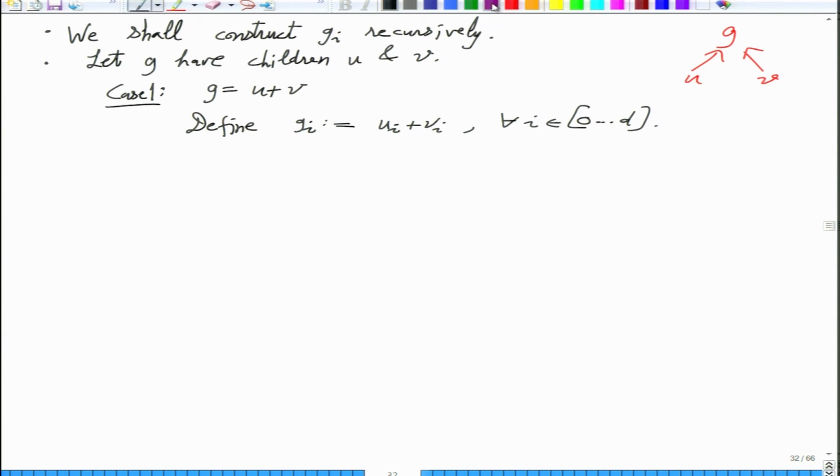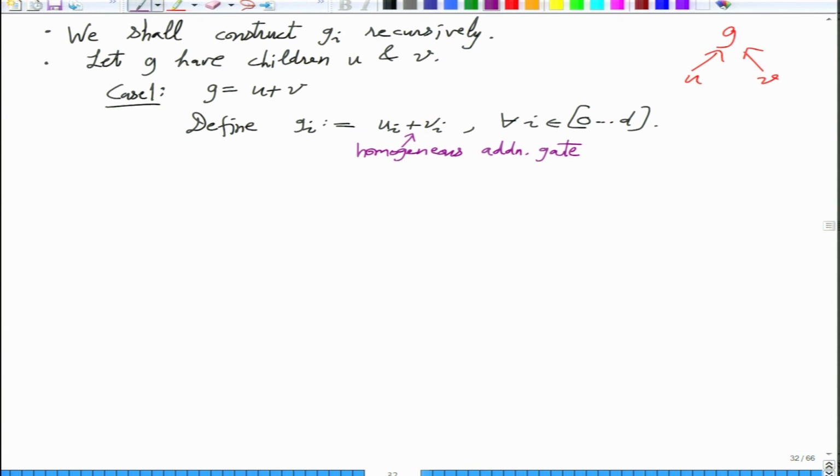This is a homogeneous addition. So using homogeneous addition gates, you can compute the GIs inductively.